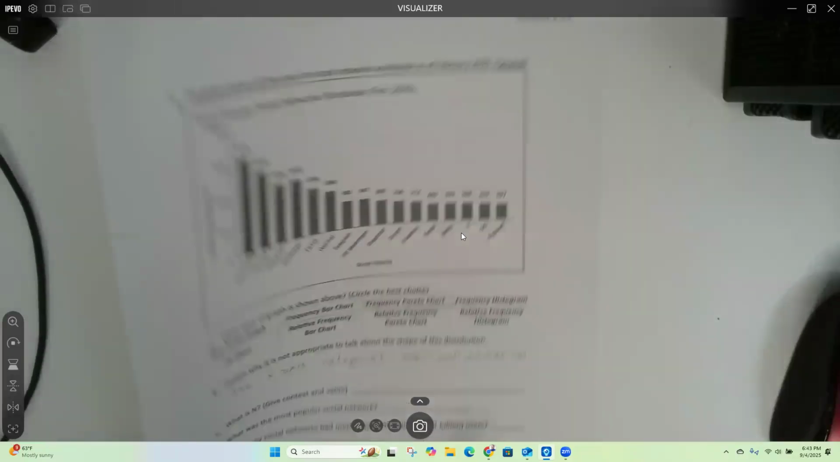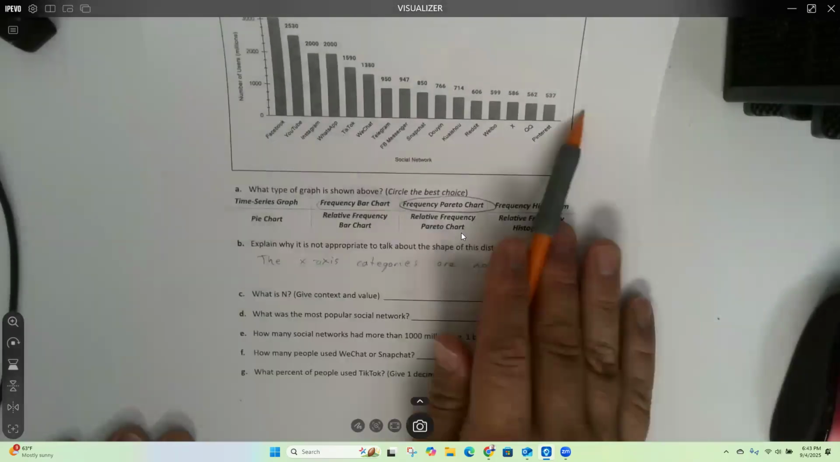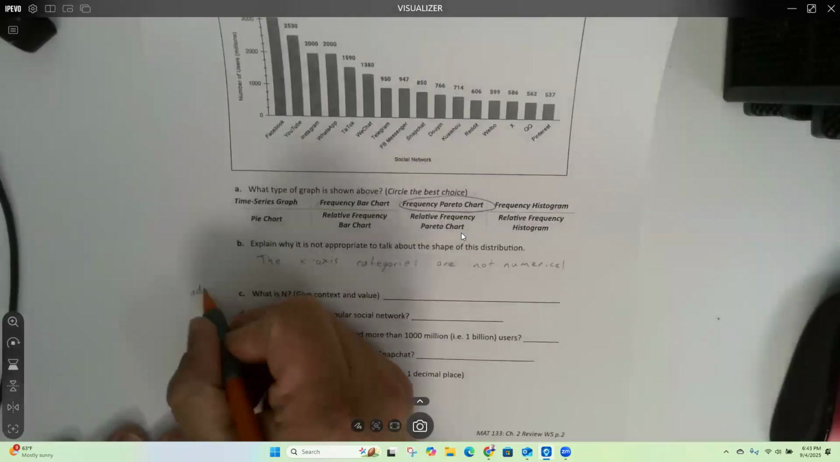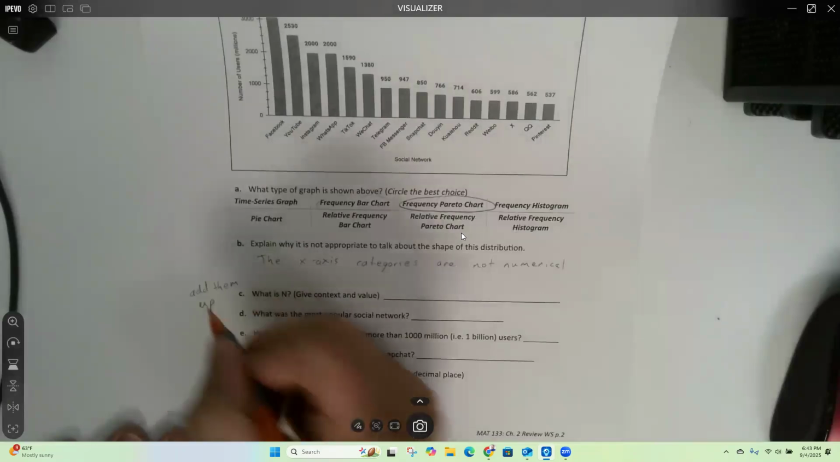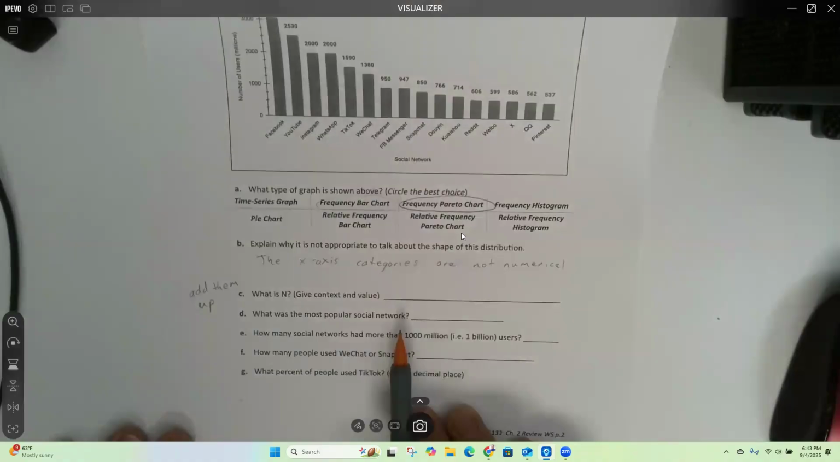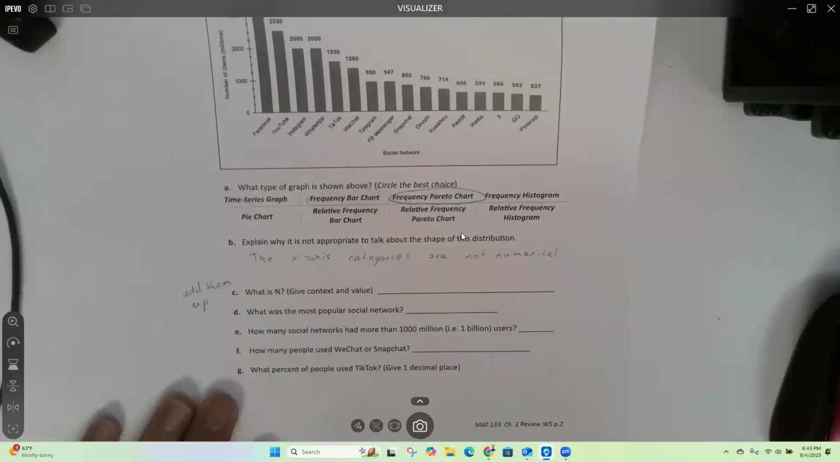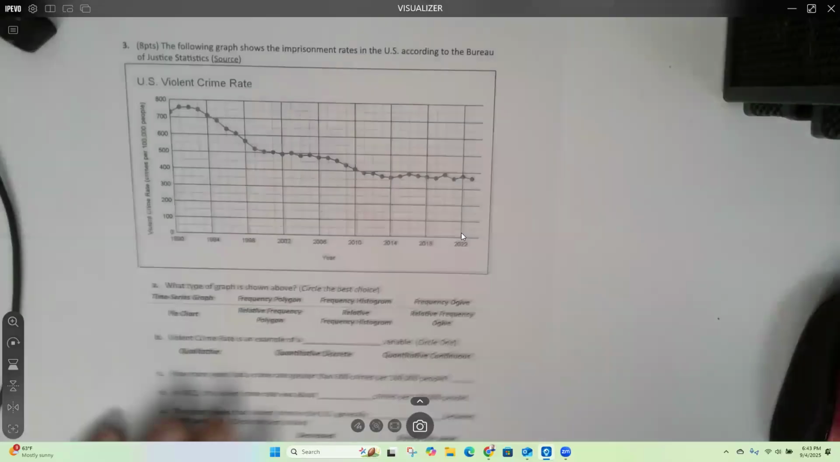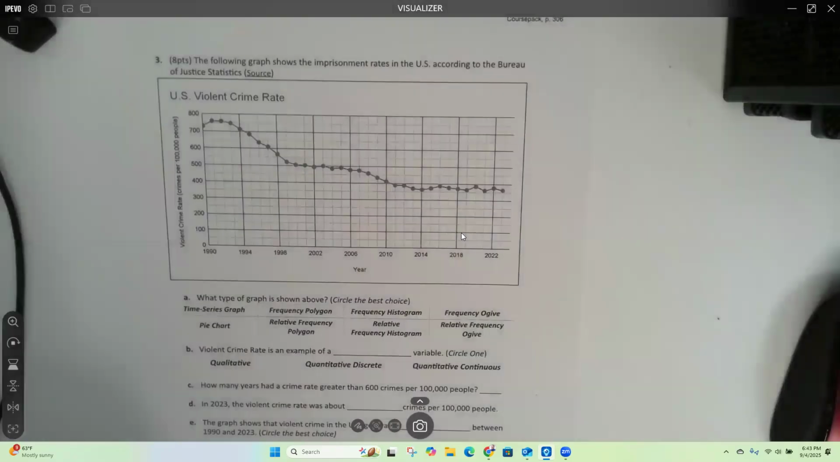Okay, cool. So, part C, what is N? Capital N is the total. To do that one, you need to add all the bars up. Okay, let's move on to the next page. We'll come back and we will finish filling in the entire worksheet today, but I want to give you some hints on the ones that I think might be a little more difficult to finish.